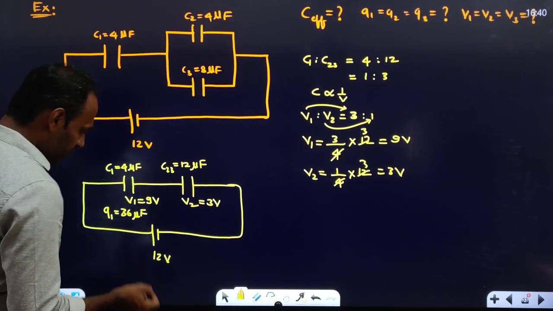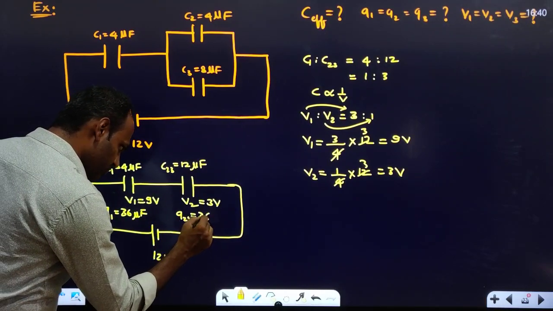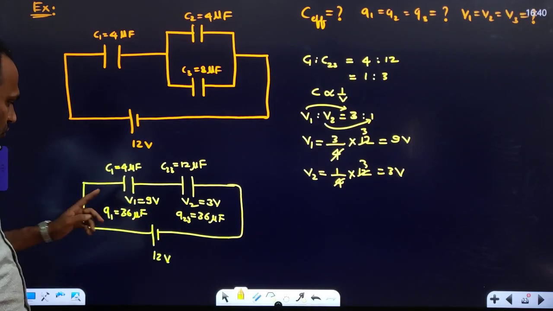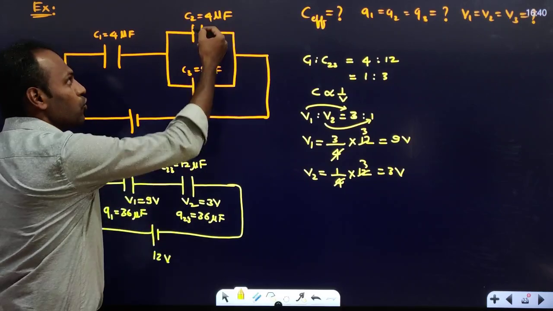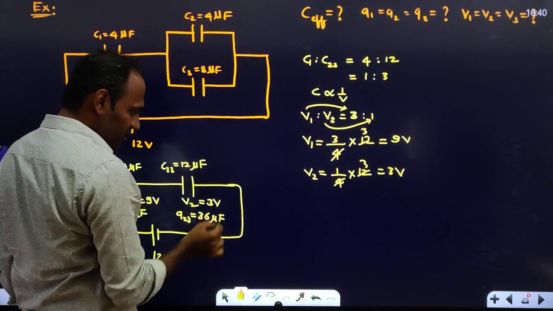If the charge on the first capacitor is 36, on this capacitor also it has to be 36 only, because these are in series. Series ಒಳಗೆ ನಮಗೆ charges same ಇರ್ತದೆ. So here it is 36, here it is 36. But this is not one capacitor, this is two capacitors in parallel. So the entire charge of these two capacitors is 36 microcoulomb.